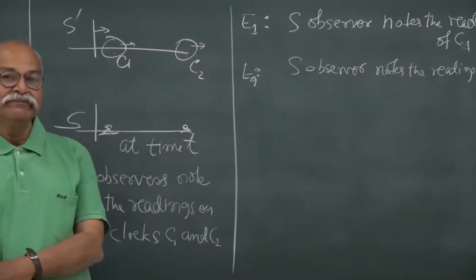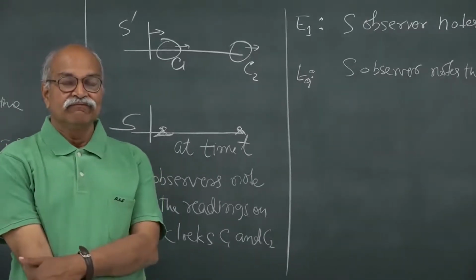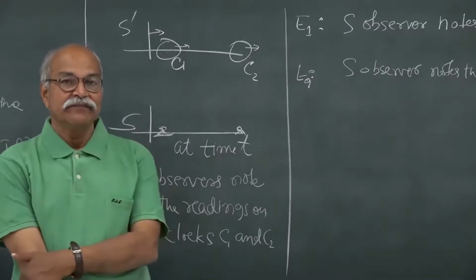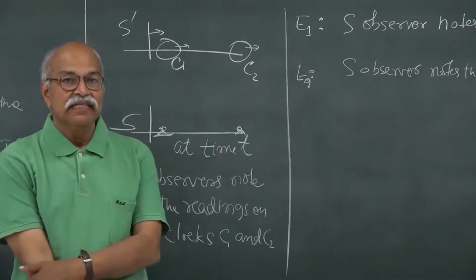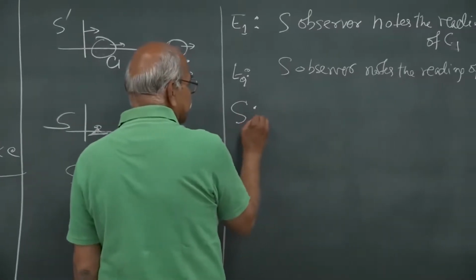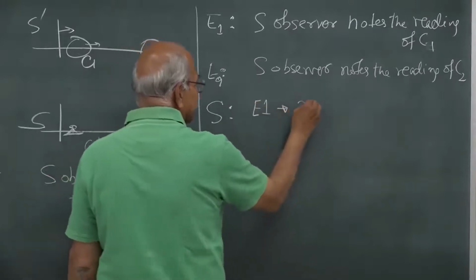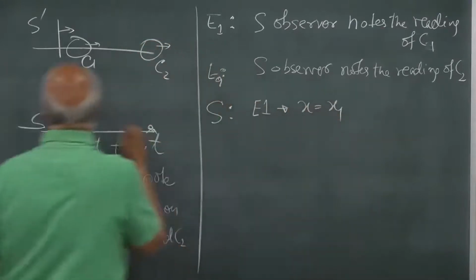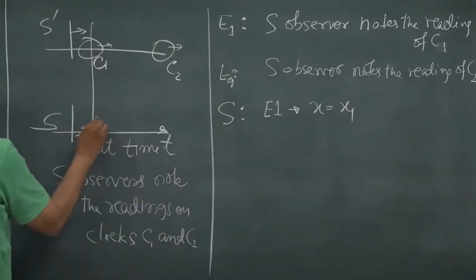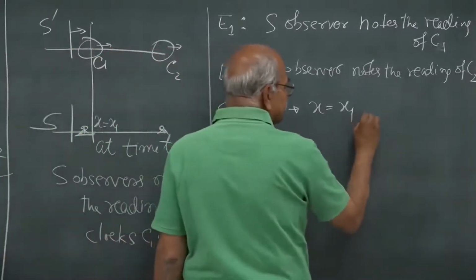From the S frame, what are the coordinates? Where did the event occur and when did the event occur? From the S frame, the first event occurred at, say, x is equal to x1, and at time t.